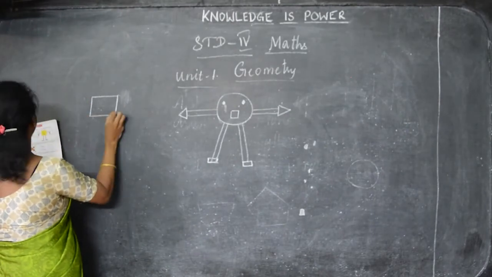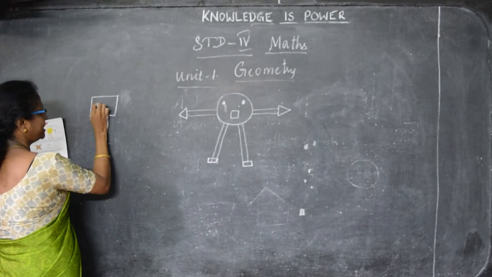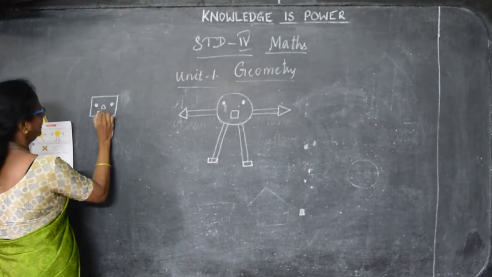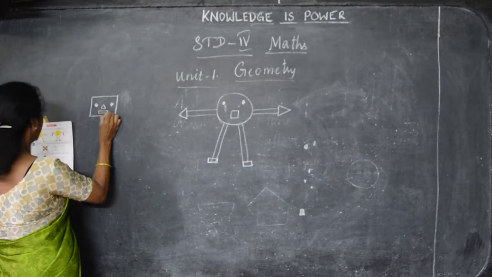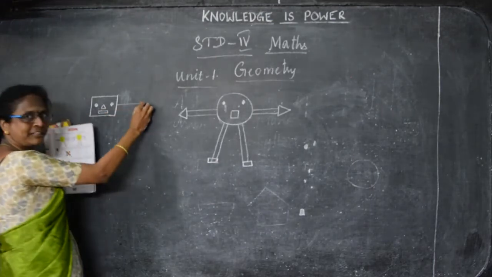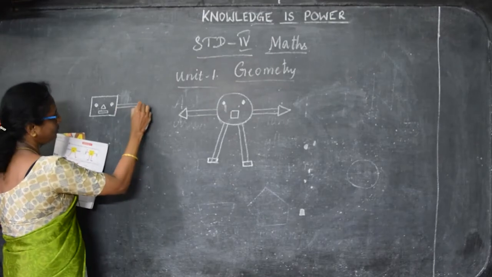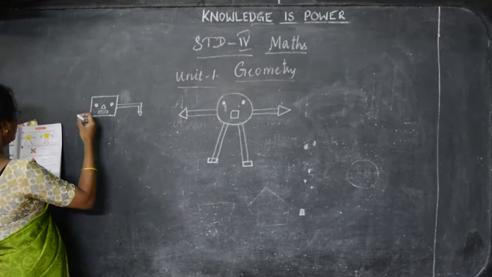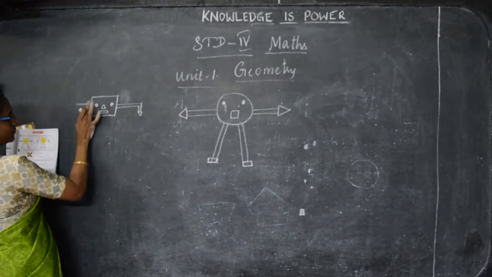So draw the square and put the eyes for the circle and nose. This is a triangle and his mouth for the rectangle. See, it seems to be like a face, you know. So just you can draw. Enjoy the drawing, children, so that you can spend your time usefully.